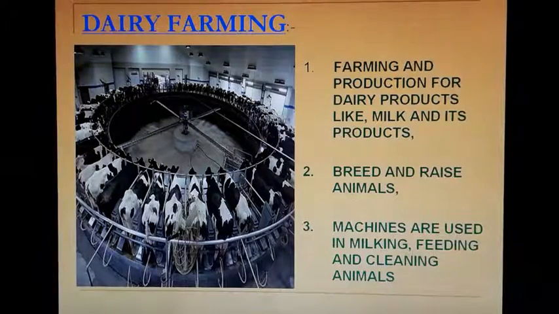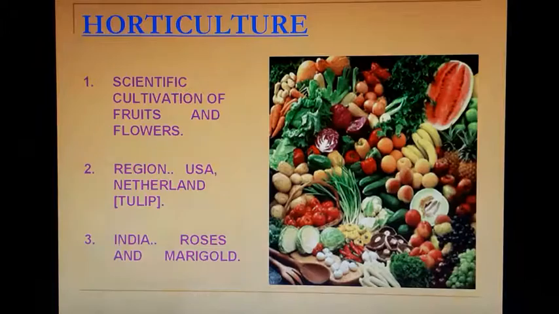Now the next one is dairy farming. It's also commercial. It involves farming and production of dairy products like milk and its products. The breeding and raising of animals is also done here. Machines are used for milking, feeding, and cleaning animals. It is basically done in European countries.